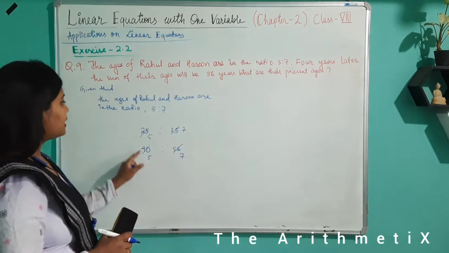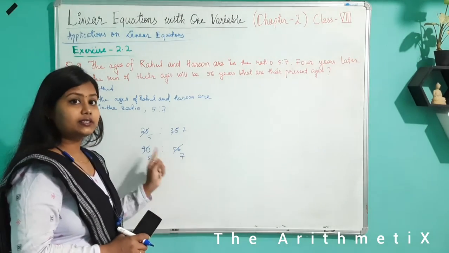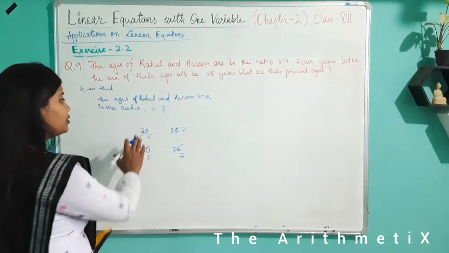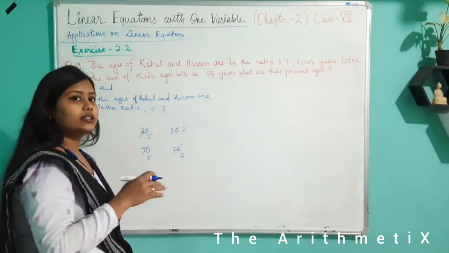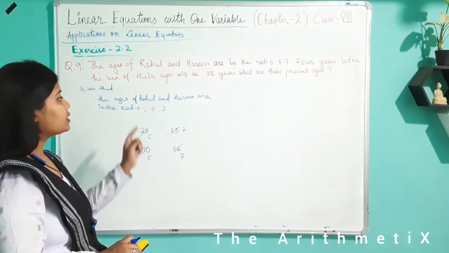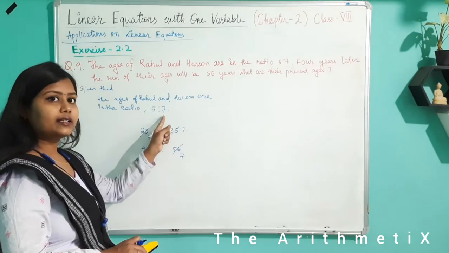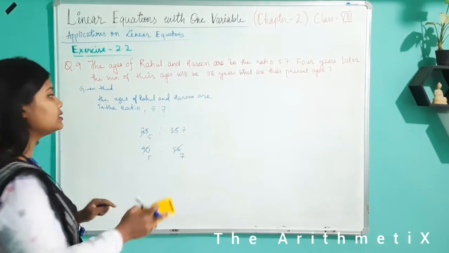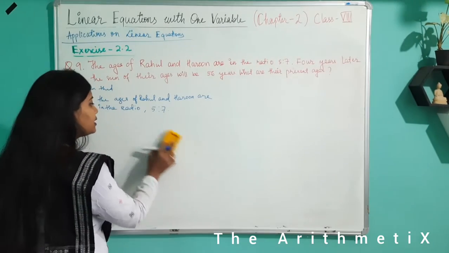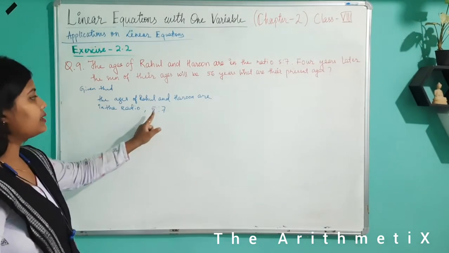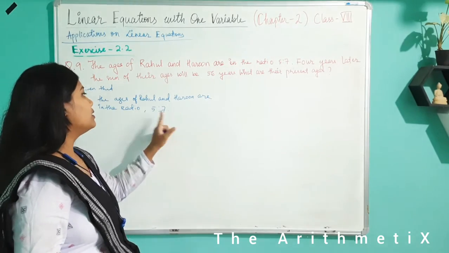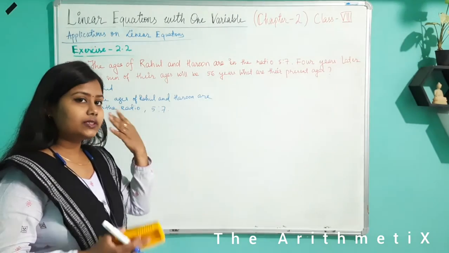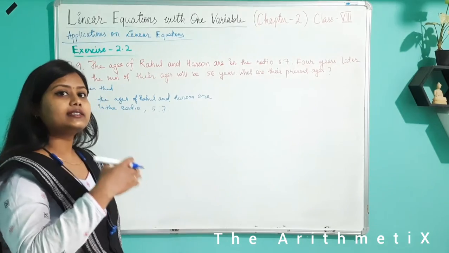These are of the same ratio but not equal numbers. So we do not know what multiples are being considered as the present age. That is not given in the question. That is why we have to take a random number that is to be multiplied with these two numbers. As we do not know that, we will take it as x.